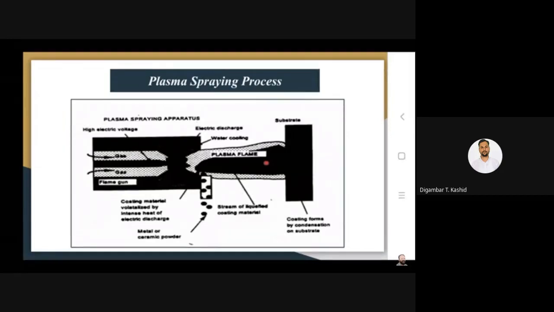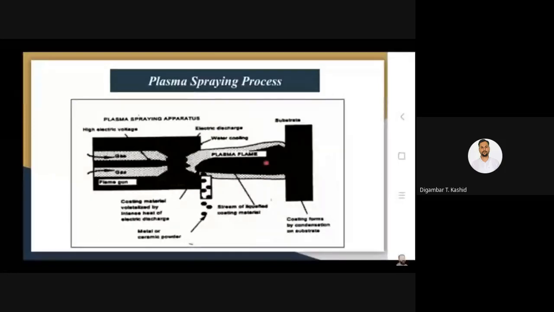So wherever that plasma is generated, naturally it has very high energy. Depending on the density of plasma, you generate a lot of ion densities, and because of the generation of very high density ions, your temperature also reaches a very high level.